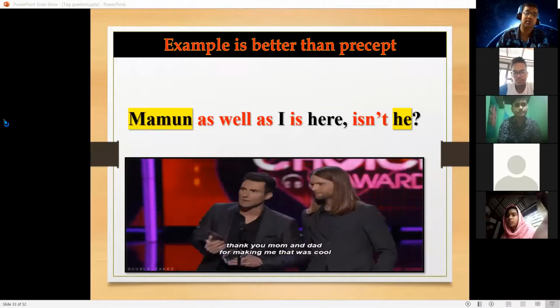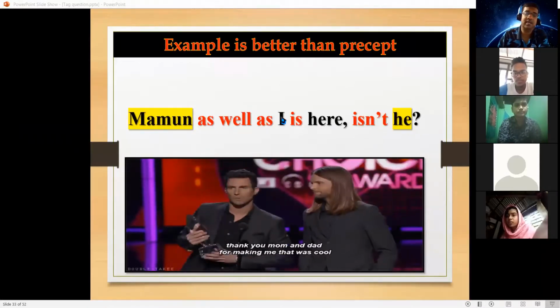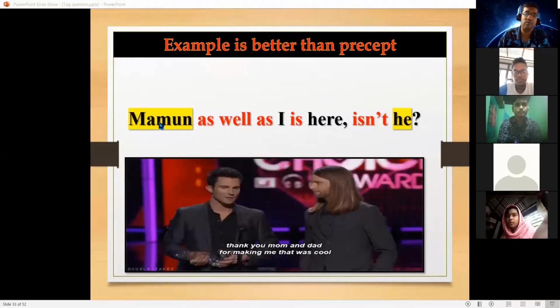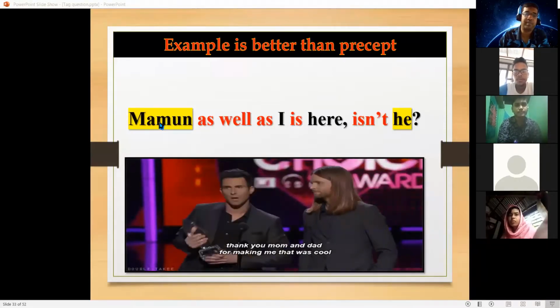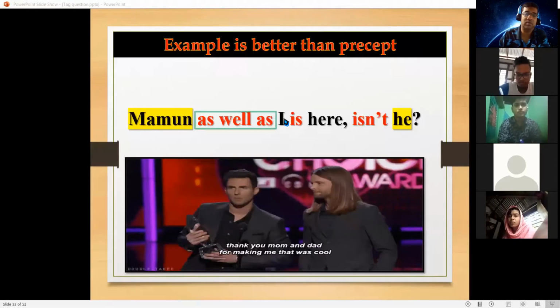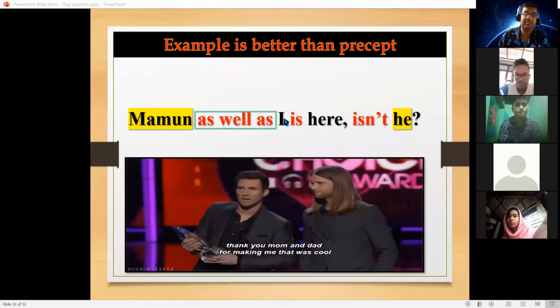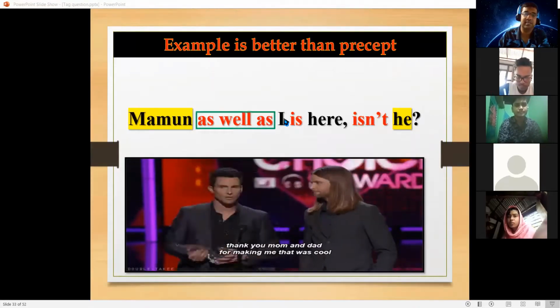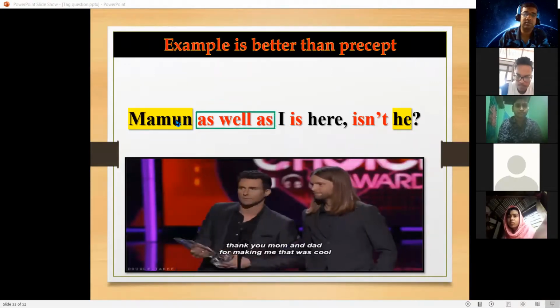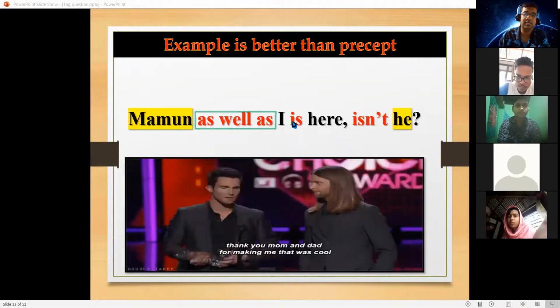Okay, "Mamun as well as I." Here, what is Mamun? First subject. And "as well as" is a connector. And what is I here? Second subject. Okay, everybody. Mamun is the first subject and I is the second subject.